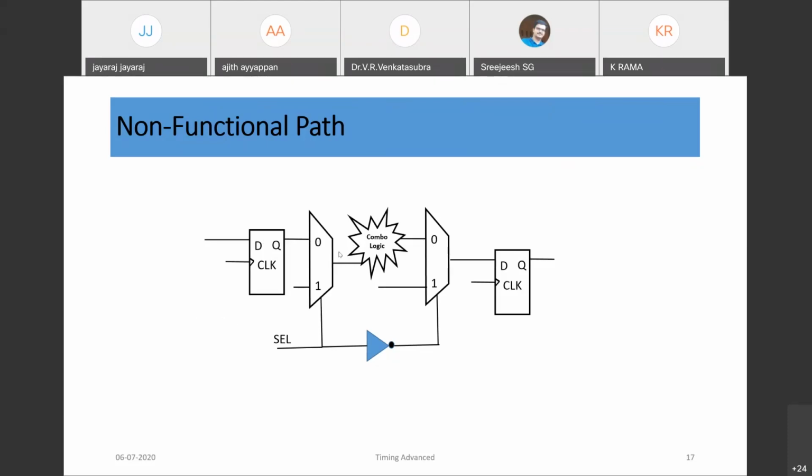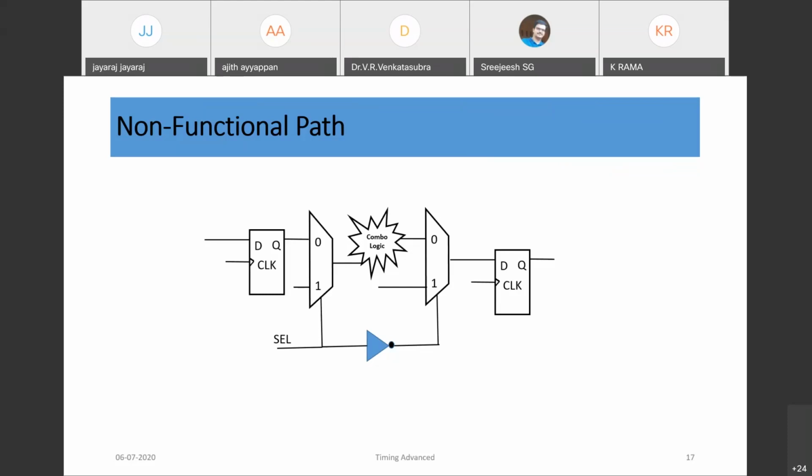But when we consider timing, the tool won't see the functionality of the circuit. It would only look at the flop to flop path. So suppose a huge delay is there, it will show up in this path. And if we are sure that it is a non-functional path in our design, we can set that path also as false path. So that is up to the designer's knowledge.